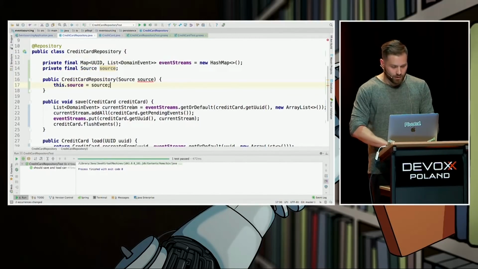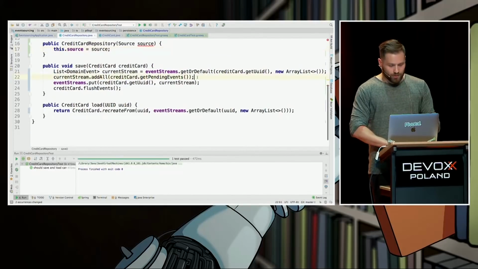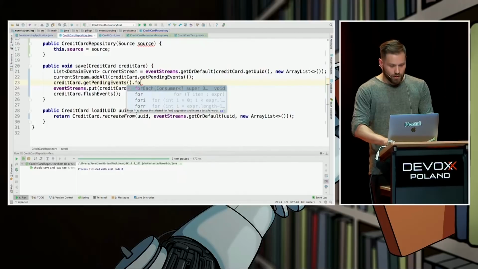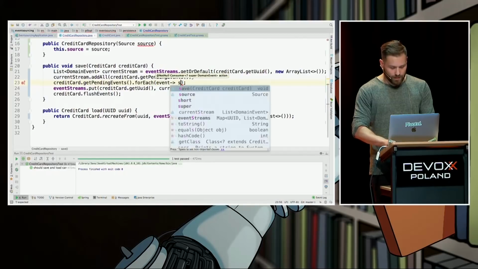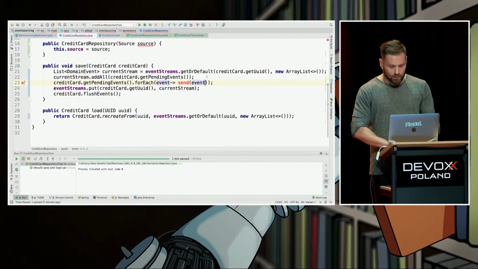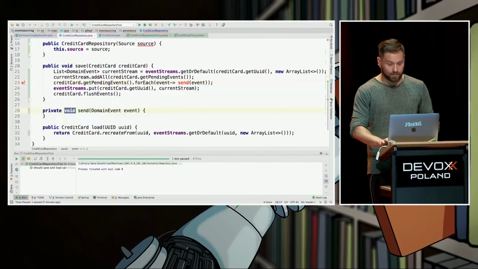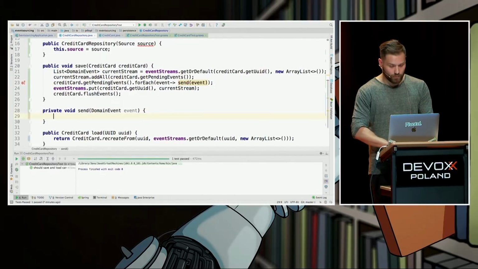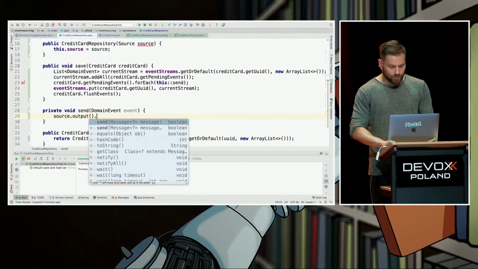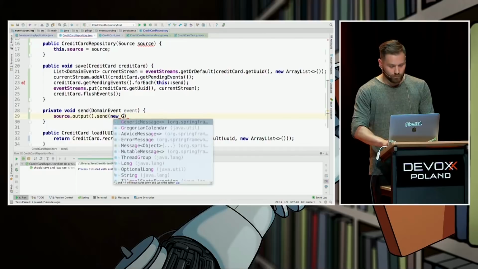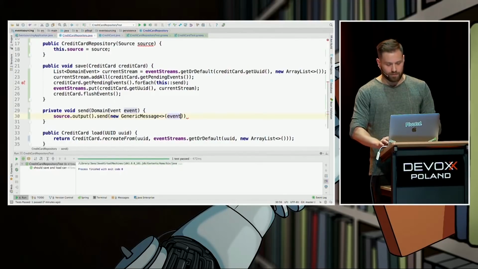Spring Cloud Stream, yes. So not only are we storing in the database hash map, but we are also going to send all of them to our RabbitMQ instance. We're going to take each of the events and send them to the RabbitMQ instance. I think we can simplify that. Nice. What does it mean to send? It means take the source, take the output, send a new message. The payload is event, that's it.